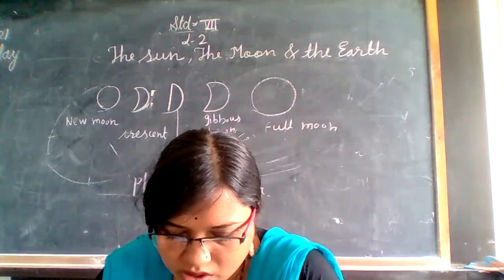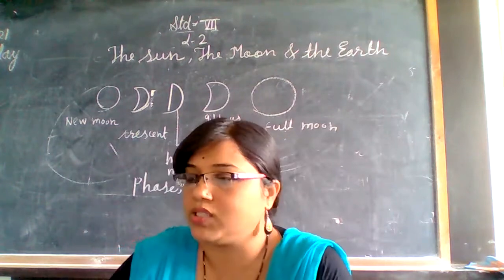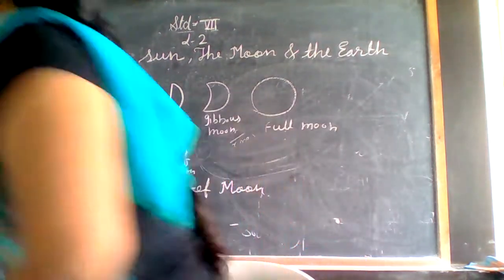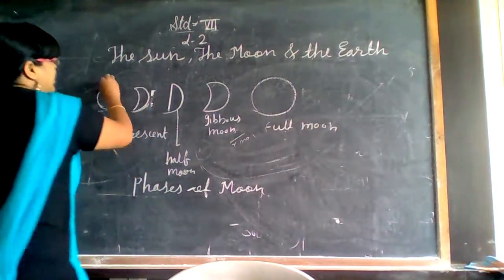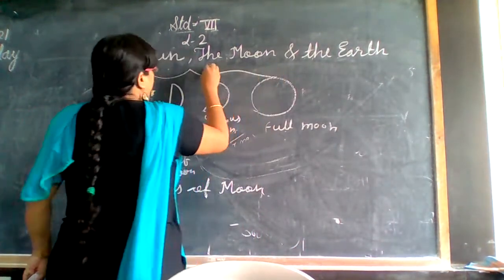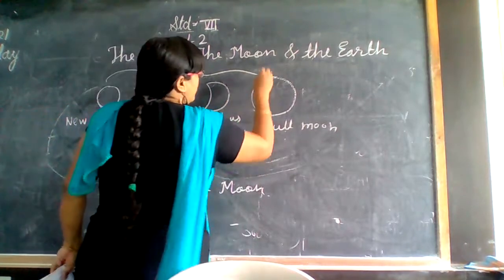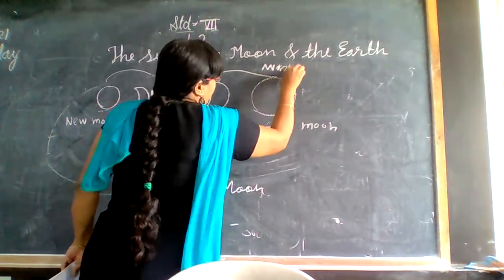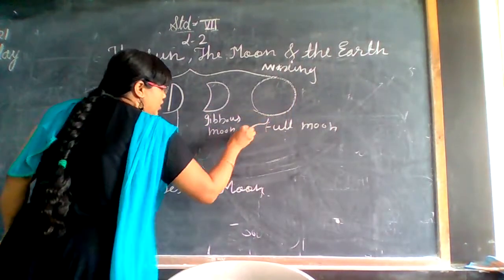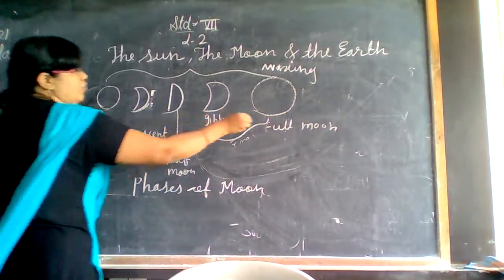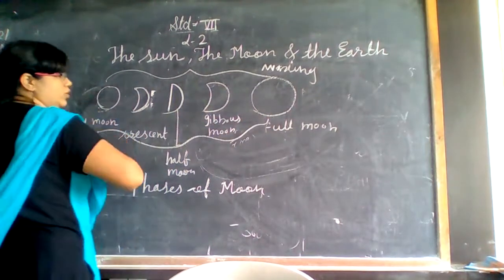The increasing size of the lightened part of the moon is called waxing. Look, this is increasing, this process is called waxing. And from here, look, it is becoming smaller, decreasing from full moon to new moon, no moon.